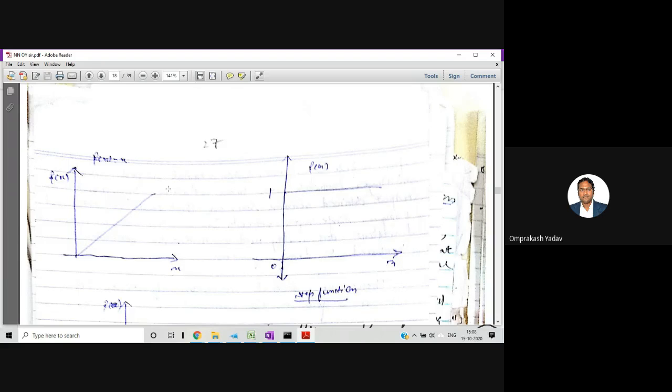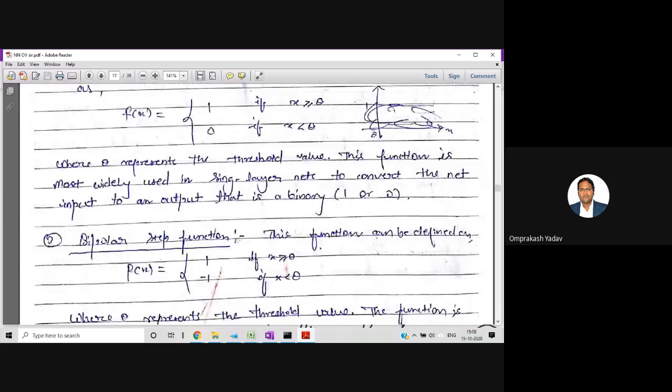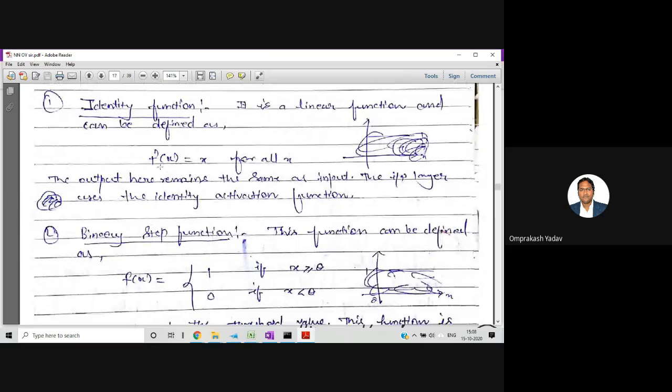From 0 it's going in the 45 degree direction. So whatever is the value of x, we will get the same f of x. This is the identity function. It is a linear function and can be defined as f of x equal to x. So the output here remains the same as the input. There won't be any changes, right? So the input layer uses the identity activation function.